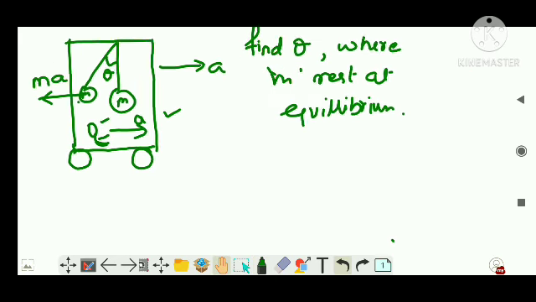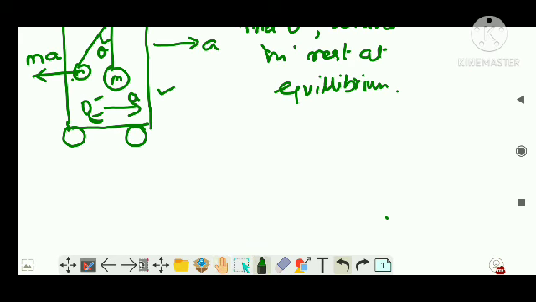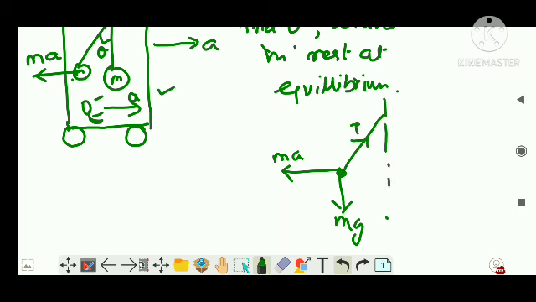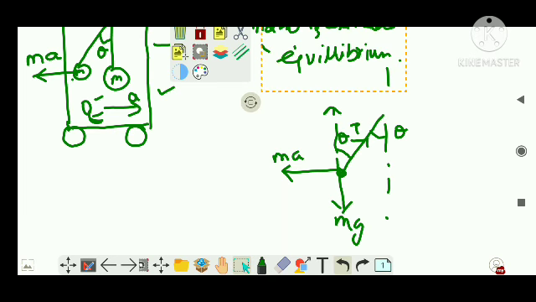Now we'll draw simply the free body diagram of mass m. I'll draw just a dot. For the dot, there is an mg downwards. There is ma in the other direction, and the tension T, right? There is a tension in the string, the tension T, right? And this was an angle, remember, this was the angle theta. If that angle is theta, then what will be this angle? Obviously this will be theta.